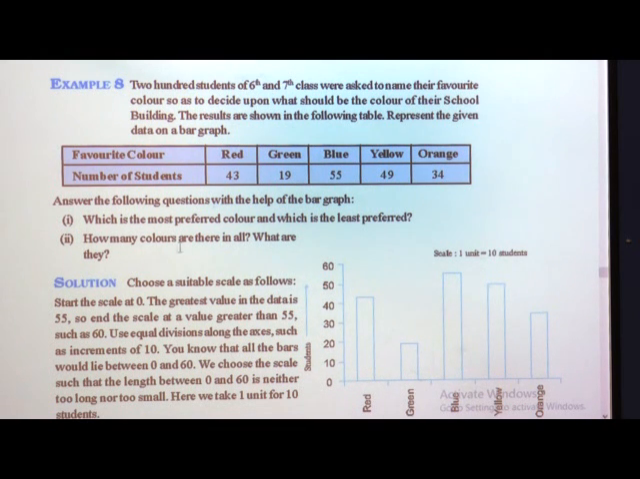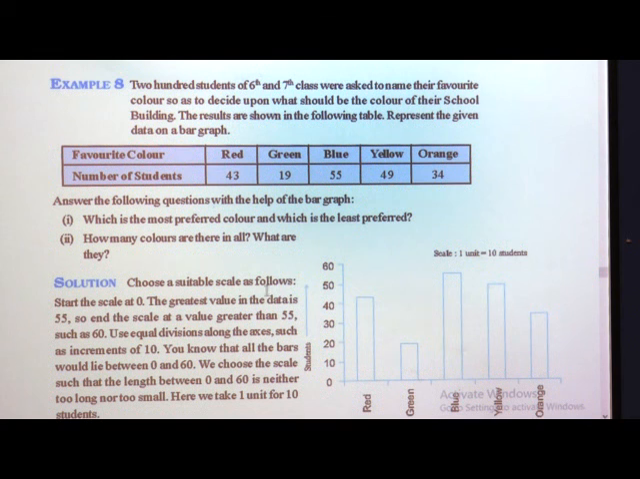How many colors are there in all and what are they? We can see from here the colors are red, green, blue, yellow and orange. We have 5 colors and we can write the names of the 5 colors. We will see them one by one. I have explained this orally, so it will be easy to understand what is given here.